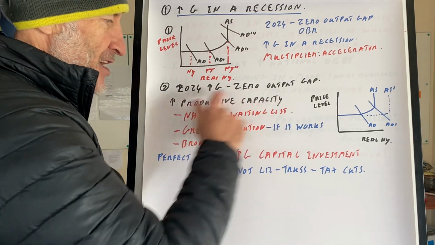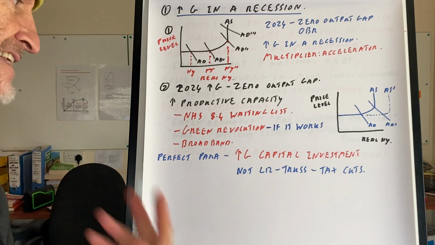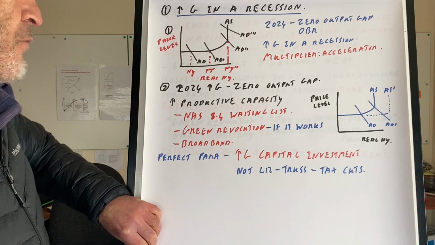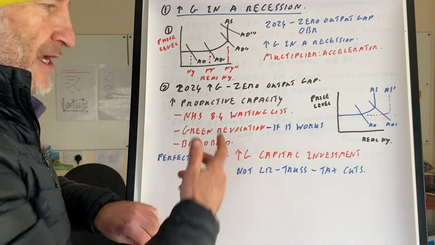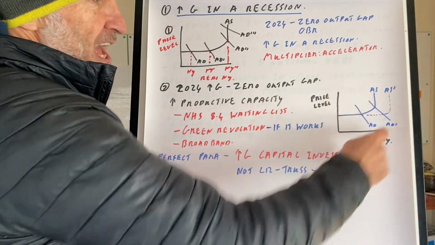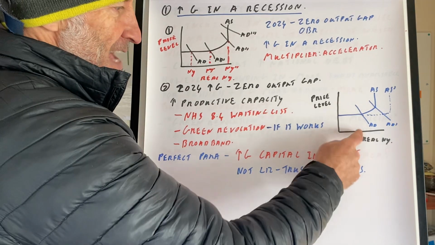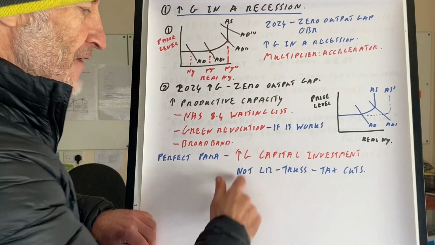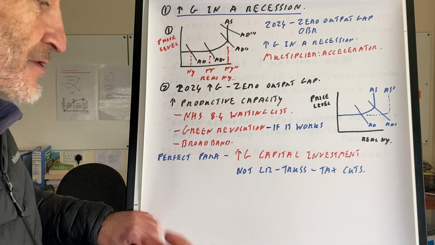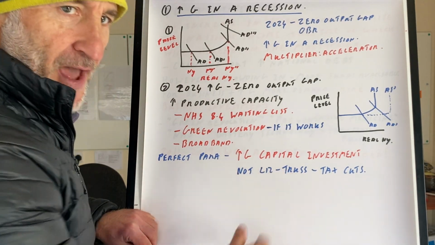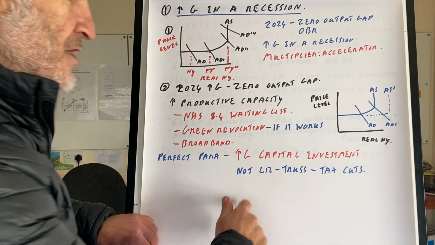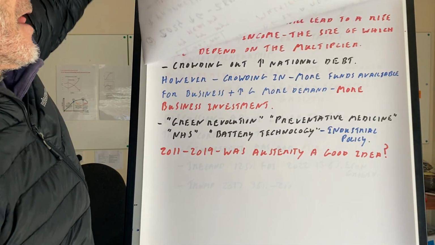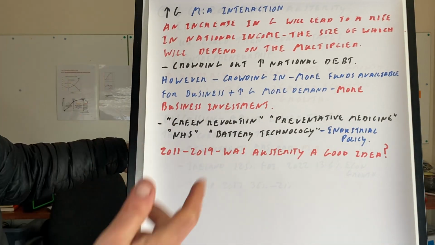However, if we can increase productive capacity, intervention supply side, NHS, 8.4 million waiting list, green revolution or increase in broadband, that will increase AS and AD, and if it works, then that is clearly a good idea because we're going to get a rise in national income. The perfect paragraph: increasing G, which is called capital investment, not the Liz Truss effect, which was decreasing taxes, which meant that everybody started selling sterling. There was a run on the money markets. Okay, then we move into the perfect paragraph.